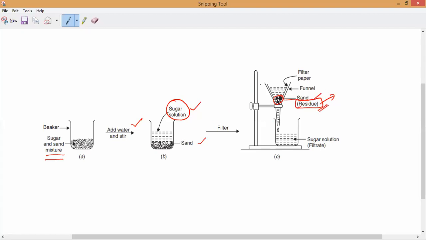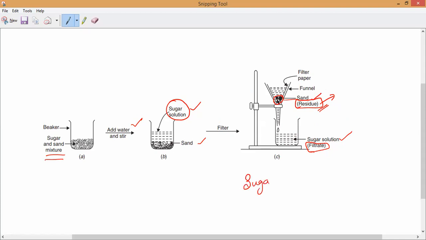Now, the sugar is dissolved in water, so it will pass through the filter paper and be collected in a separate jar. That is the sugar solution. What should we call the sugar solution? Filtrate. What is stuck in the filter paper is called the residue, a solid, and what passes through the filter paper is called the filtrate. Understand, guys? Yes or no? Yes, sir.